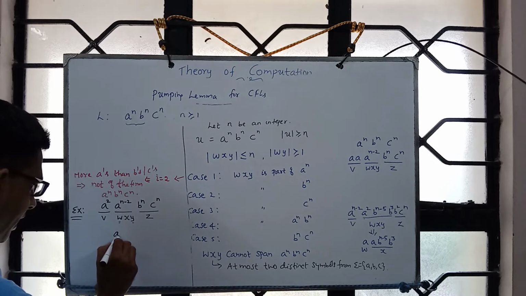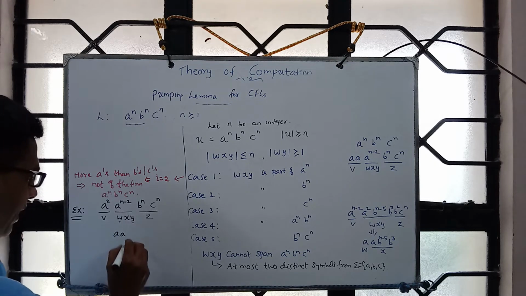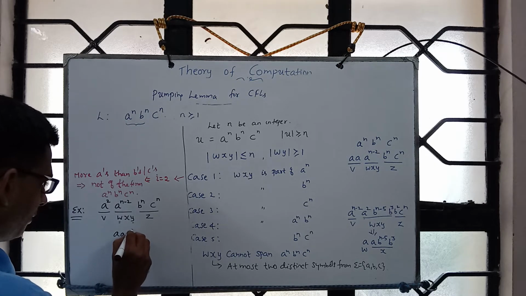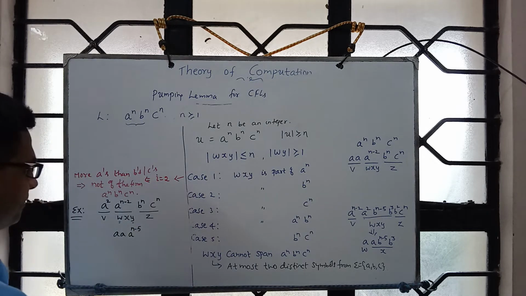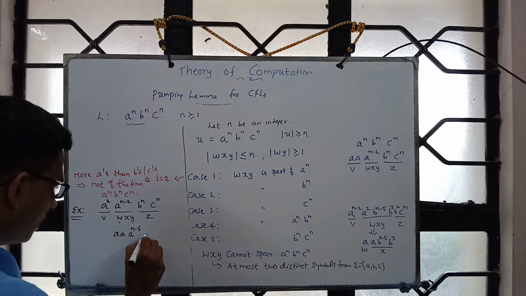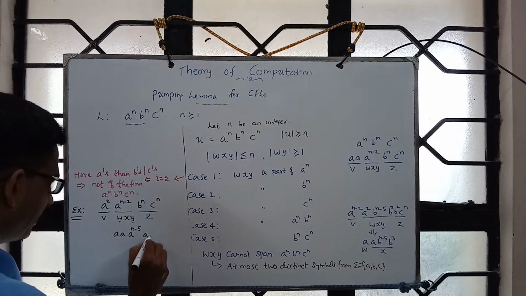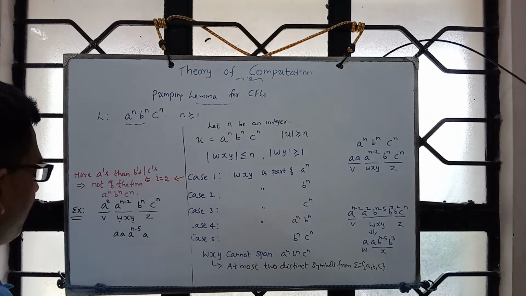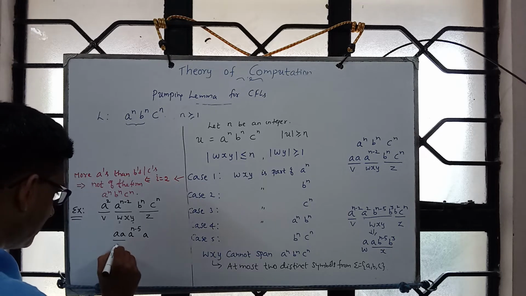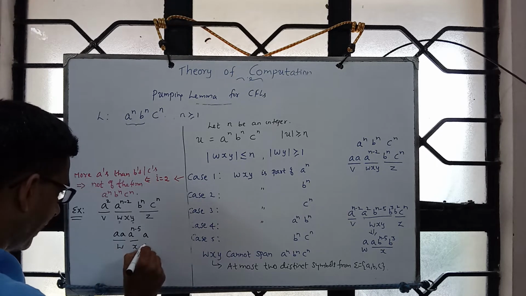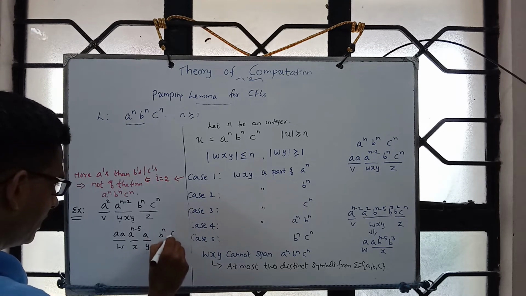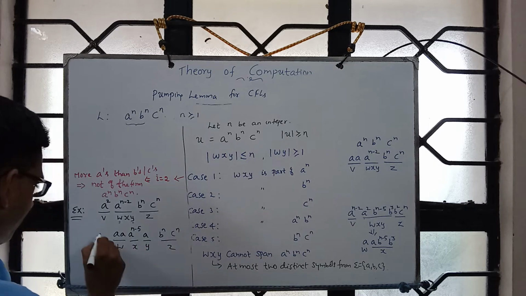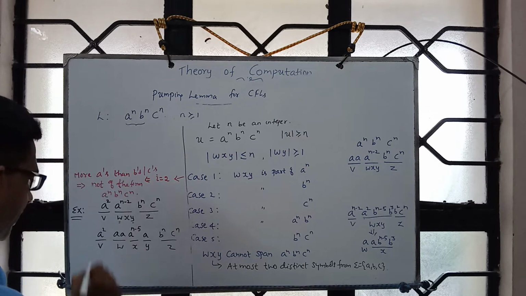So let me say w is aa, followed by a power n minus say 5, and on this side let me say this. So this one is w, this one is x, this one is y. The rest is the same.